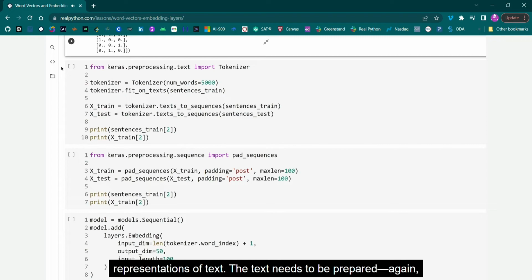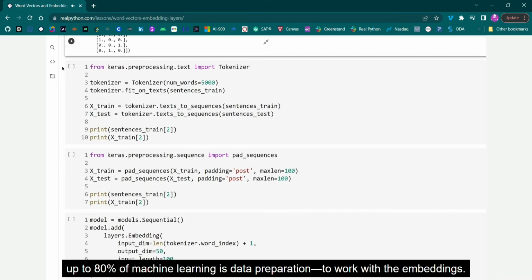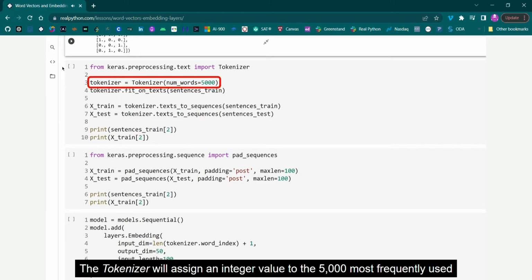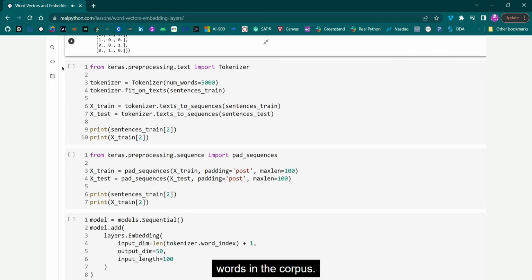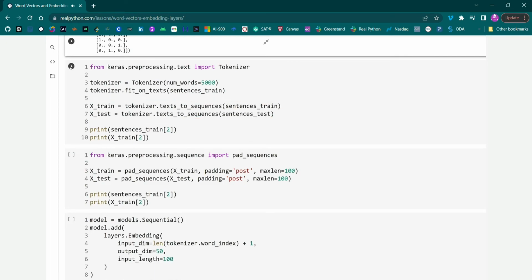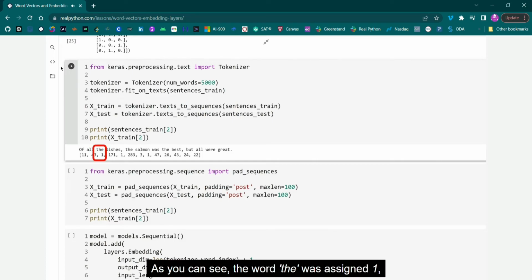The text needs to be prepared, again, up to 80% of machine learning is data preparation, to work with the embeddings. The tokenizer utility inside of Keras will help you convert the text into integer values. The tokenizer will assign an integer value to the 5,000 most frequently used words in the corpus. It will then create a vector for each sentence in the dataset. As you can see, the word "the" was assigned 1, as it is occurring most often in the dataset.